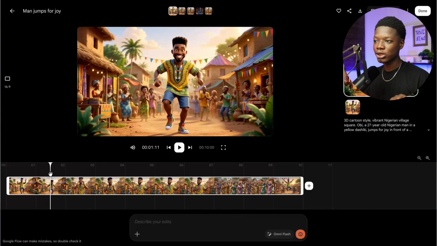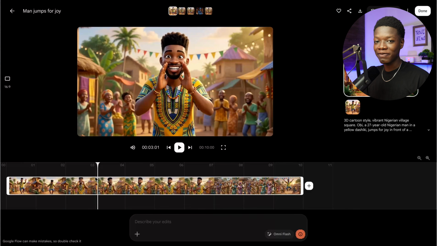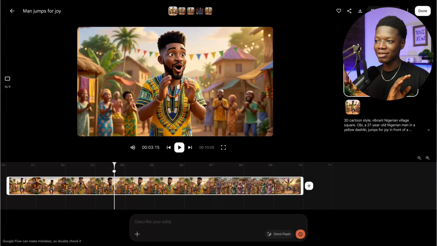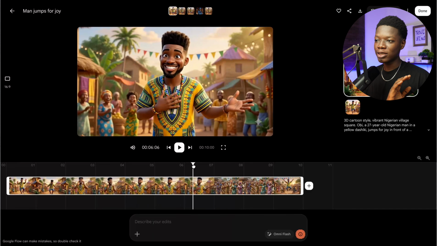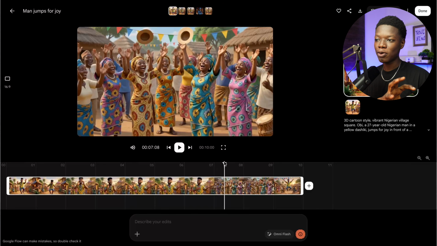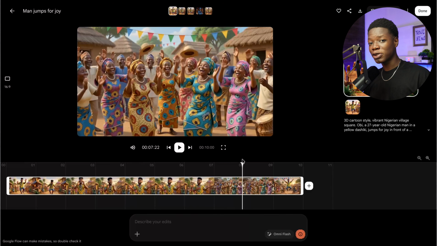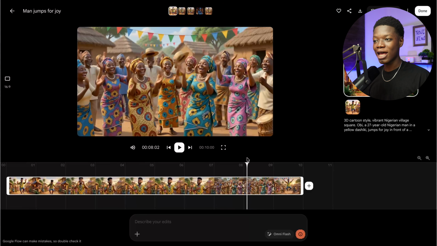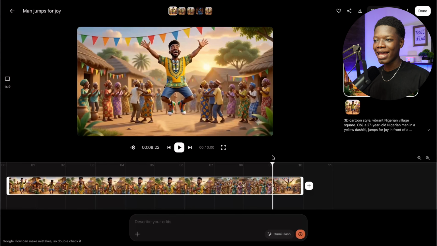This is absolutely wonderful. Mind-blowing, exactly what I wanted. There's a wide angle shot and I sort of zoomed into his face when he was speaking. Then as you can see, when he was done giving the announcement, the whole villagers or the members in the village sort of celebrated with him, and the camera sort of switched to their side or on them, making it much more interesting, and it gave us a much wider view, seeing them celebrate and everything. This right here is exactly what I was looking for.